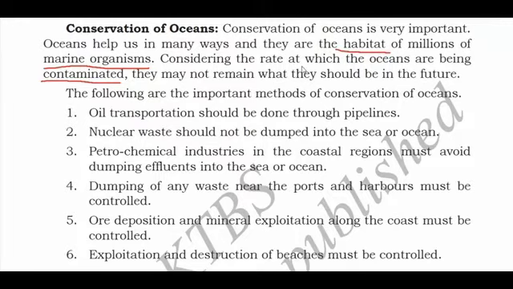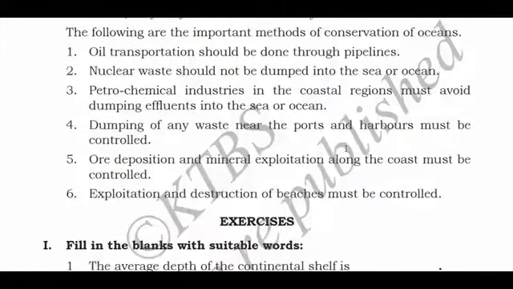Nowadays, because of pollution, factories and the nuclear power stations and all, the ocean water is getting polluted, which is affecting the aquatic plants and animals also, marine organisms also. So we should adopt some ways by which we can conserve our ocean. The following are the important methods of conservation of ocean. Now, what are the different methods of conservation of ocean?